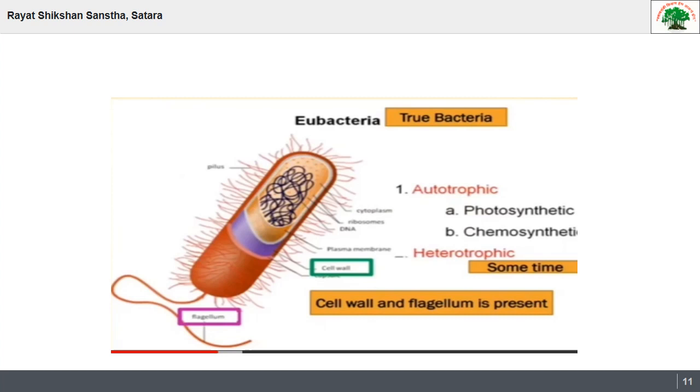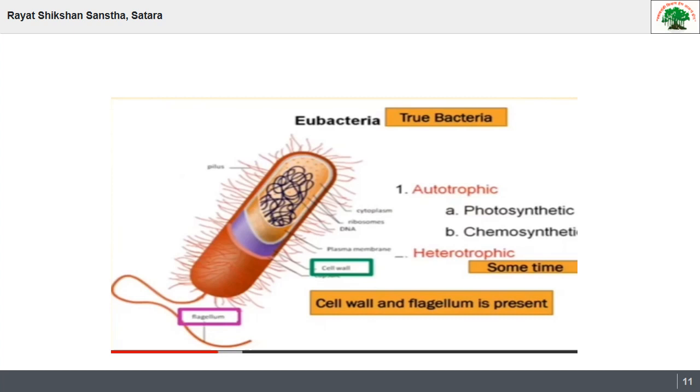So here autotrophs can be photosynthetic, like chlorobium, that is green sulfur bacteria, and chromatium, or chemosynthetic, like sulfur bacteria.